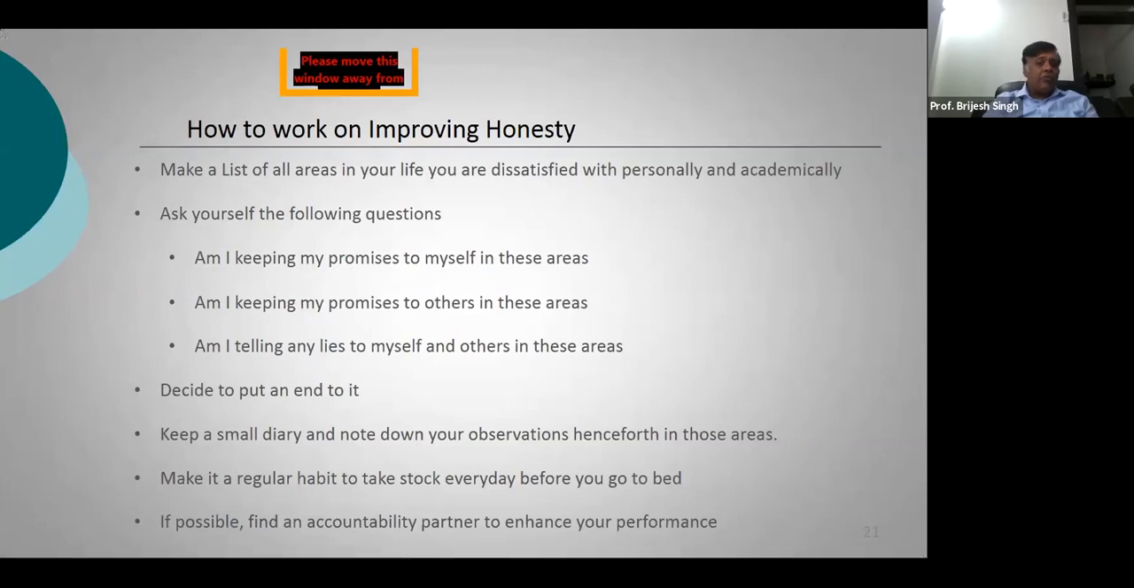If possible, you can find a close friend who will be your accountability partner. An accountability partner will hold you responsible, and he will help you improve. Somebody you can trust. If it is a family member, it can be a father or a mother or any kind of sibling, it is all the more good. So honesty was the second quality which a student leader should have.